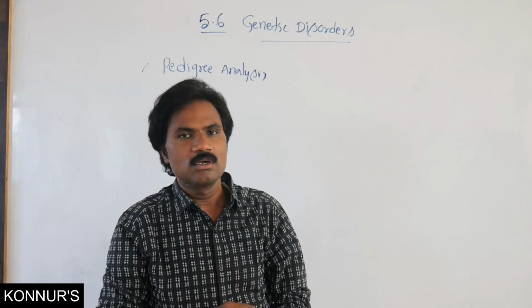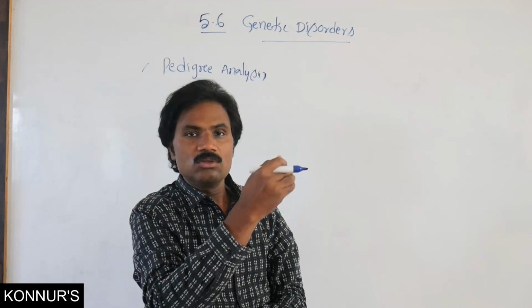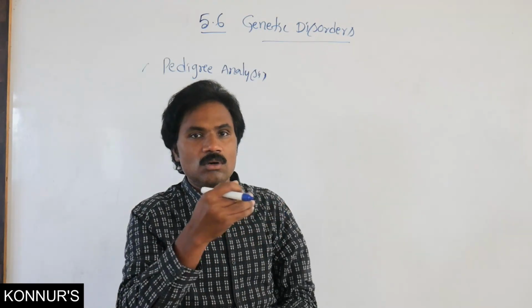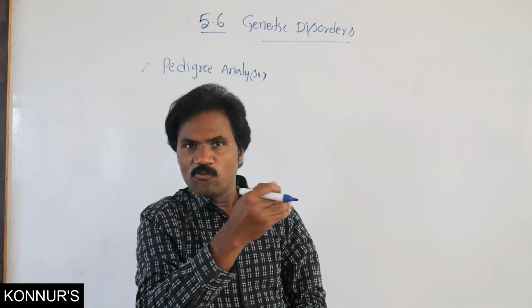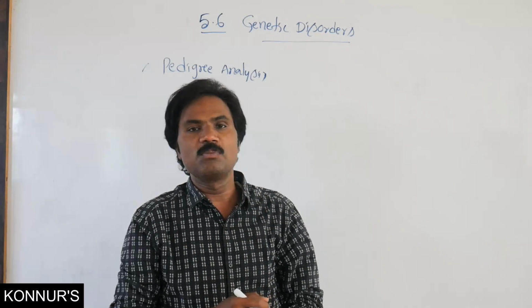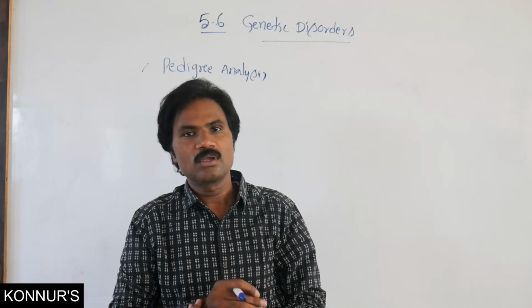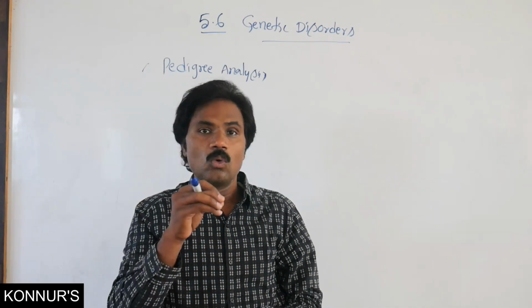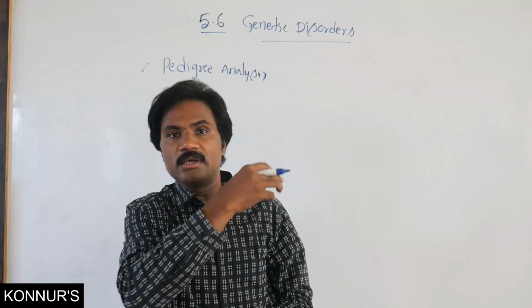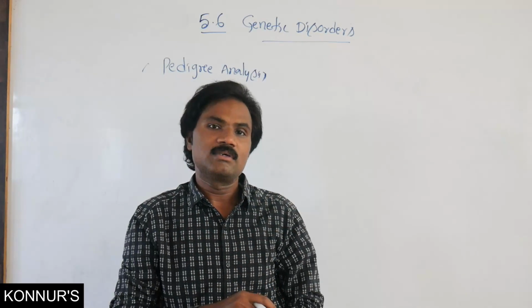So 3 to 4 generations must be studied, that means to complete one lifespan of the organism, along with the complete environmental factors.